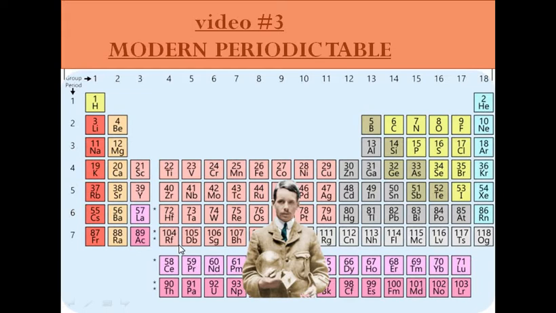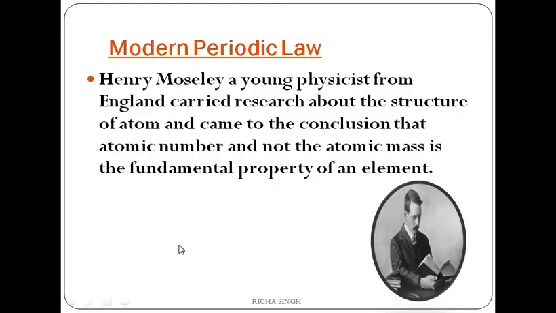So the next scientist who worked on the periodic table was Henry Moseley. He was a physicist from England and he carried out his research about the structure of the atom and came to the conclusion that atomic number, not the atomic mass, is the fundamental property of the element. Because Mendeleev said that it was atomic mass, but he corrected that it is the atomic number, not the atomic mass, which is causing the periodicity. So let's begin with the presentation now.